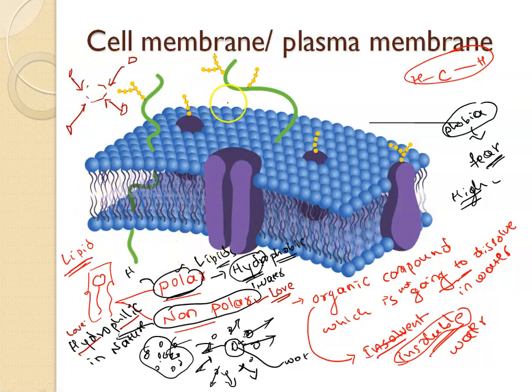Whatever structure we have right here, this is the lipid structure. This ball-like structure is my hydrophobic lipid end, and this tail-like structure is my hydrophilic lipid end. Hence our plasma membrane is made up of lipids which have both ends, the hydrophobic end and the hydrophilic end.